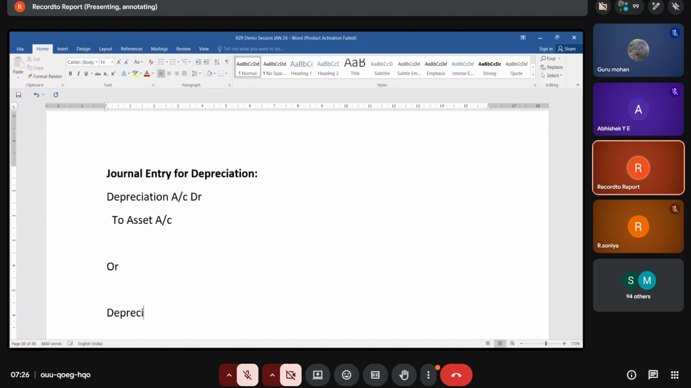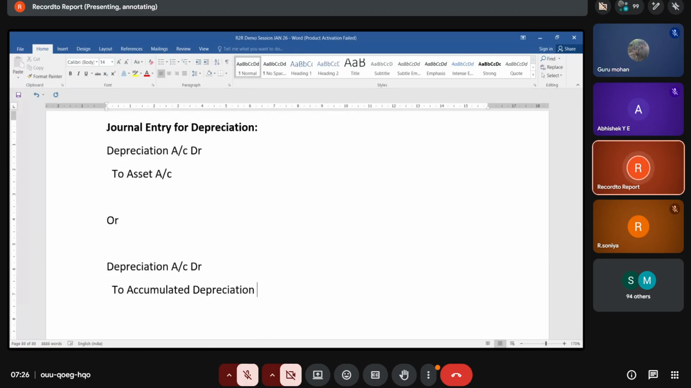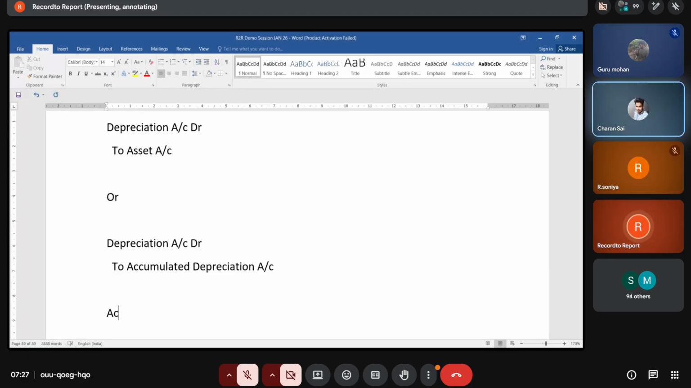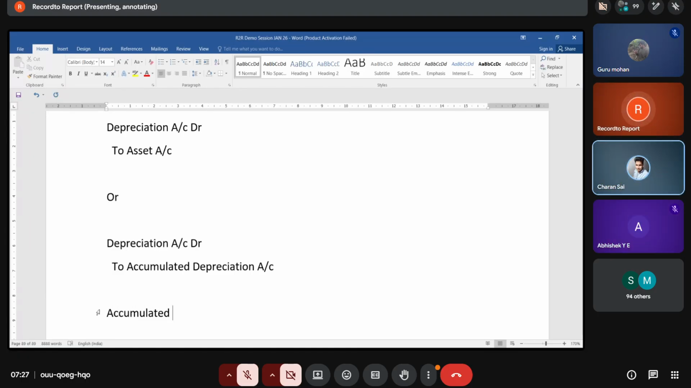Now the companies will create one depreciation account debit to accumulated depreciation. Companies will post the entry in the second manner, not in the first way. So what is the journal entry for depreciation? If you say depreciation to asset account, that is not right. Are you reading from somewhere? You should not say that. What is the entry we need to post in real time? Depreciation account debit to accumulated depreciation. So what is this accumulated depreciation?